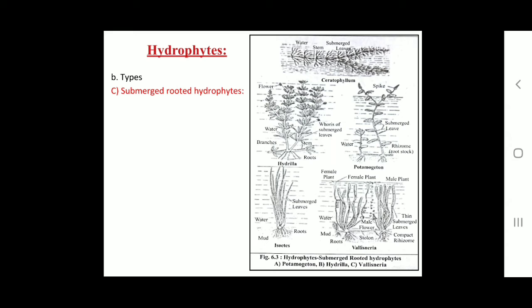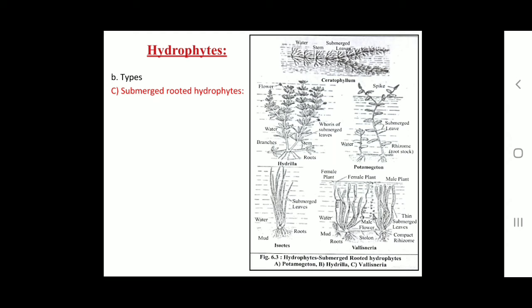Then the next point, that is ecological adaptations in hydrophytes. After the types of hydrophytes, there is the next point, that is ecological adaptations in hydrophytes. Though hydrophytes are different from each other in some aspects, most of the characters, that is morphological as well as anatomical, are common to all of them.